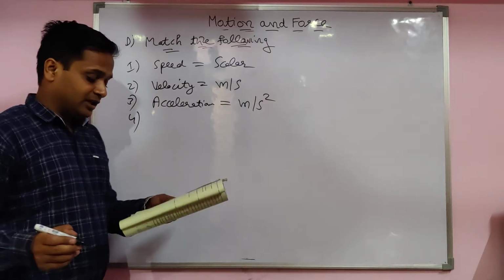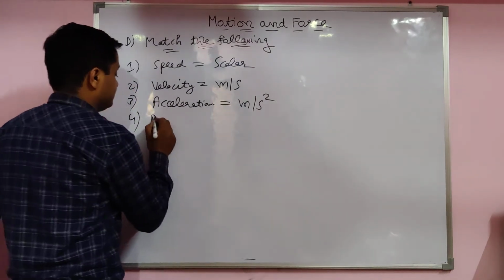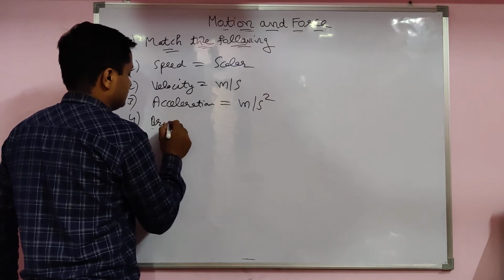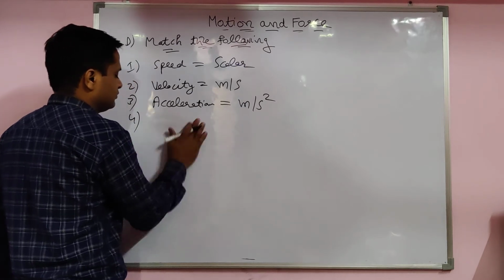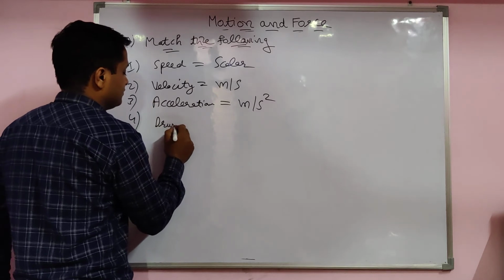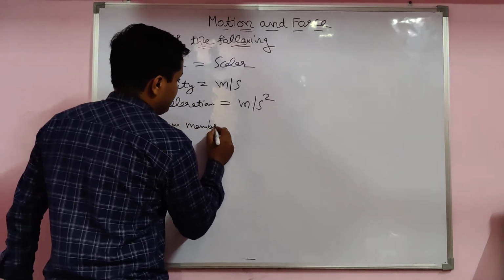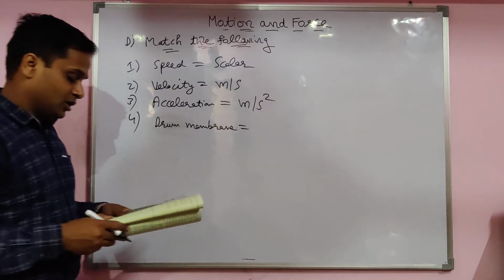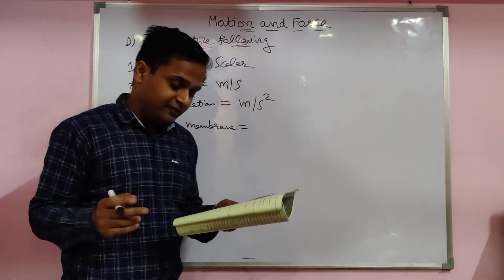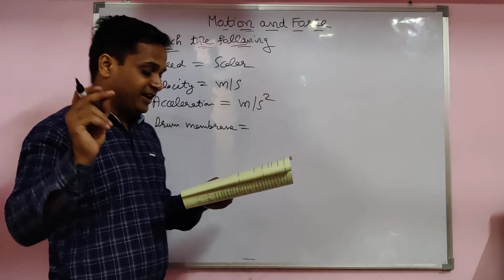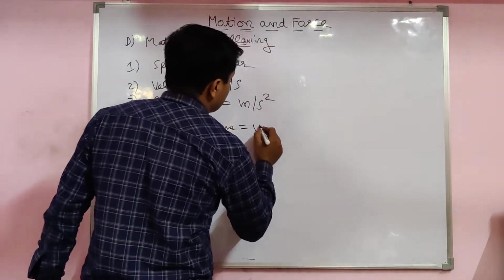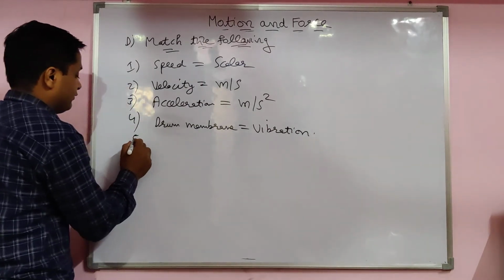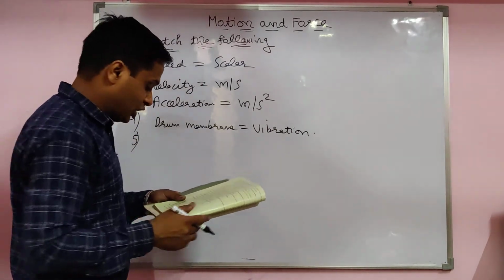Now come to the fourth one: a drum membrane. The drum membrane does vibration. Fifth one: potter wheel.